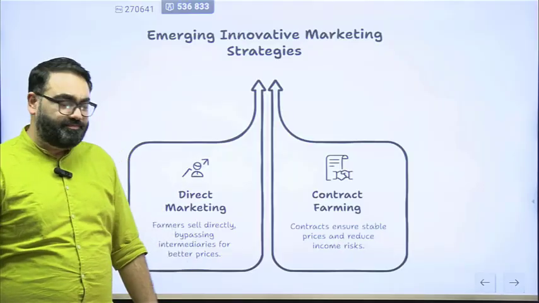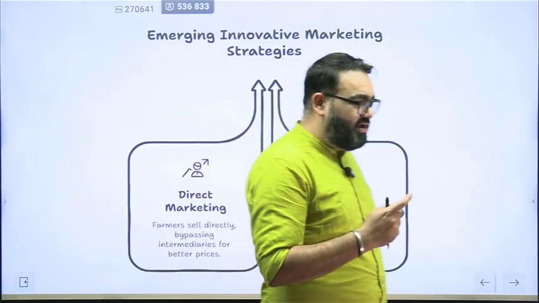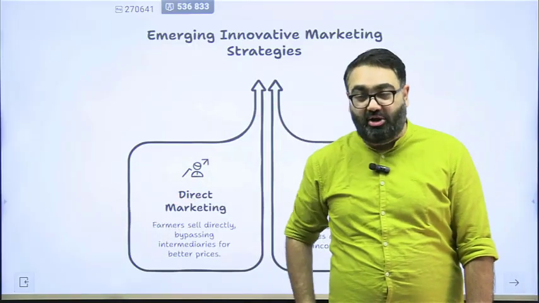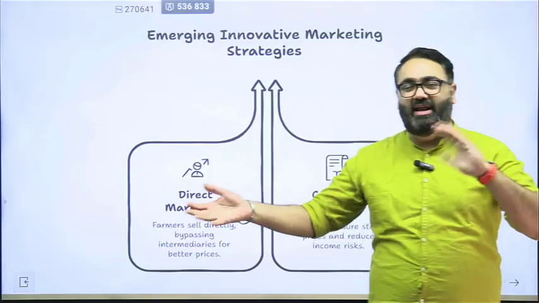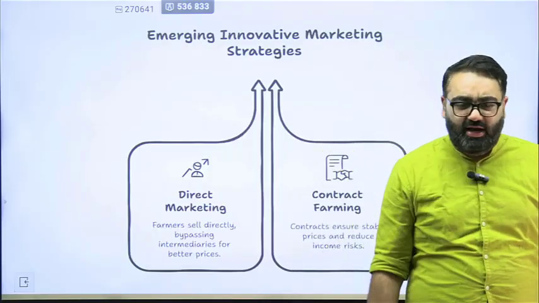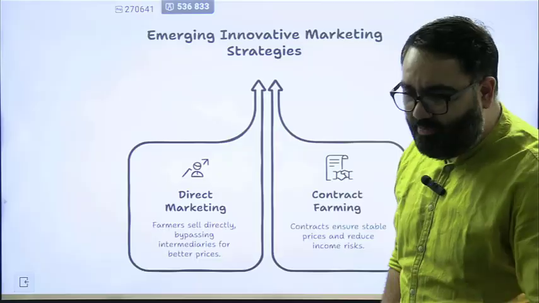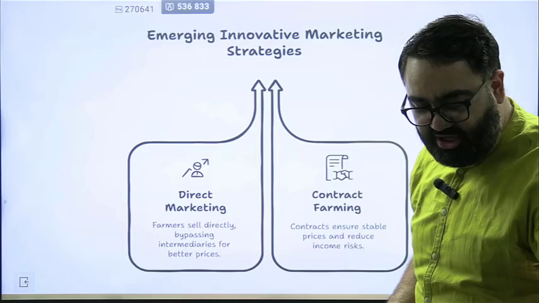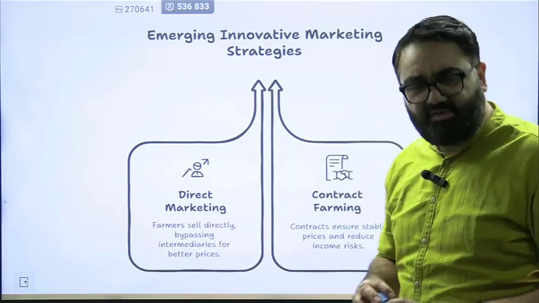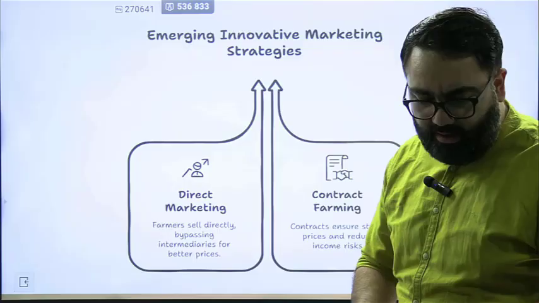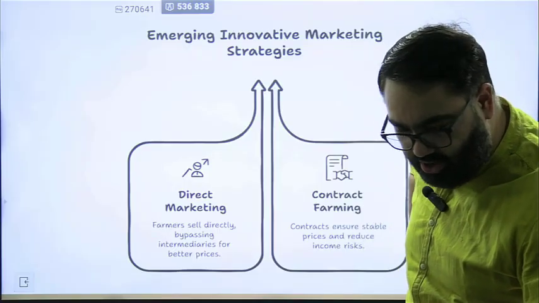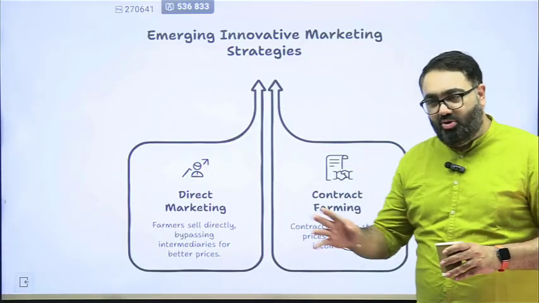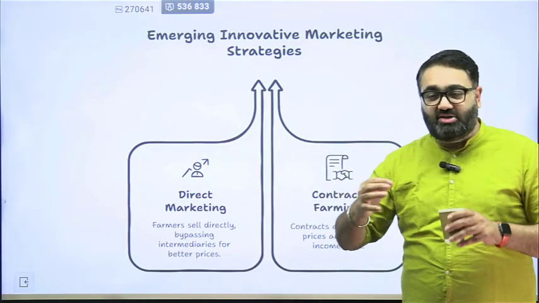Contract farming is, imagine a situation where you all have one favorite company of potato chips. It can be Uncle Chips or Lay's or whatever. Have you realized, no matter where you buy Lay's chips from anywhere in India, the taste will almost be the same. Doesn't matter if you bought it in Chennai, or Hyderabad, or Delhi, Mumbai, or in the most rural area, the taste will be the same. How?